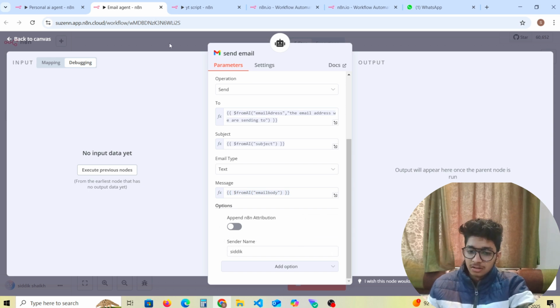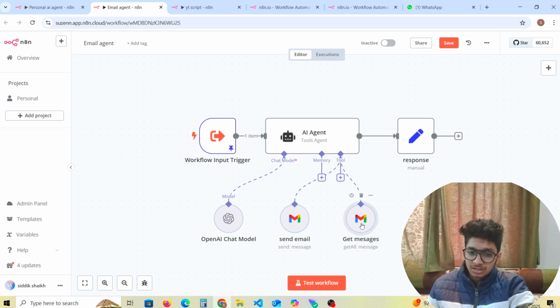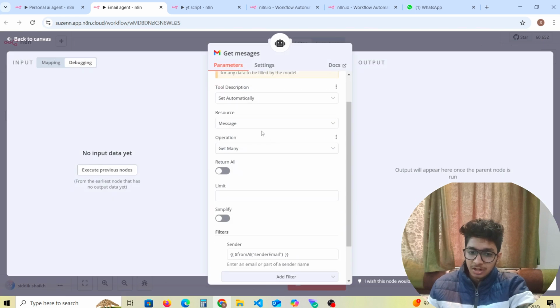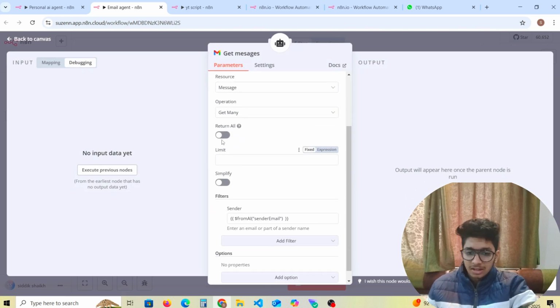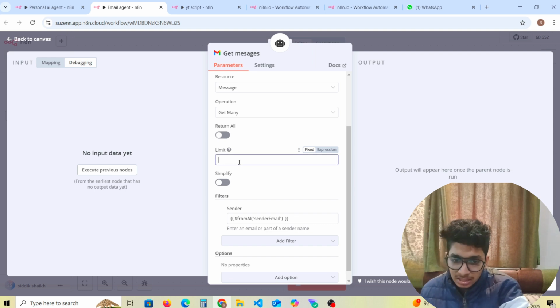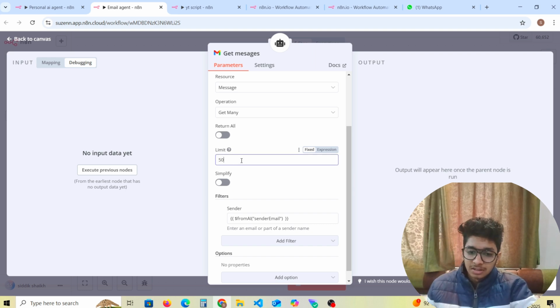So let's say in the get messages, we have operation get many, return all. We'll keep limit as 50, let's say. And in sender we have from email, AI sender emails.